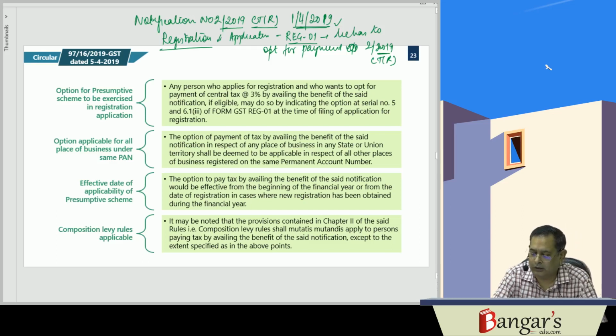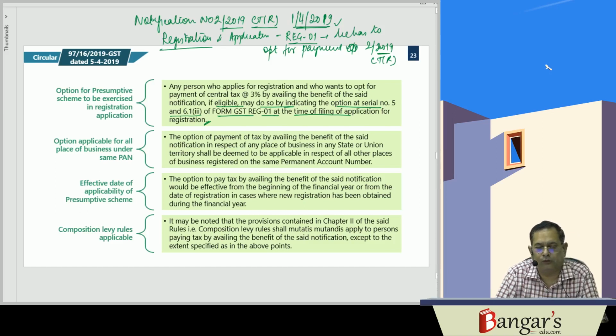Any person who applies for registration and opts for payment of central tax at the rate of 3% by availing the benefit of the notification may do so by indicating the option at serial number 5 and 6 of form GST REG-01 at the time of filing the application for registration.